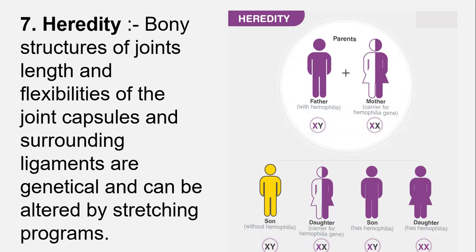Let's talk about heredity. Like bony structures of the joints, the length and flexibility of the joint capsules and the surrounding ligaments are genetic, and can be altered by stretching programs. As you can see in the diagram, like parents, son, daughter.